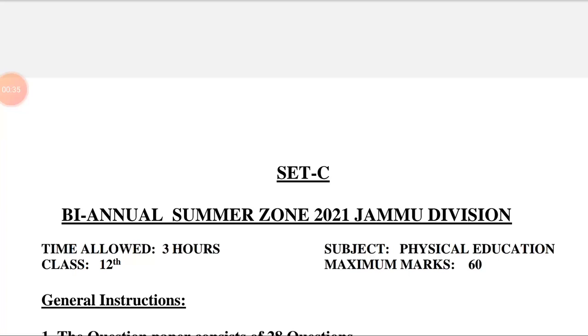The important information I want to share with you is that as per the notification of the Jammu and Kashmir Board of School Education, a concession of 30% marks was granted, and you need to attempt only 70% marks out of the total marks allotted in the question paper. Due to this reason, the time allotted in the question paper has been reduced vide notification number 21 dated 9th November 2021.